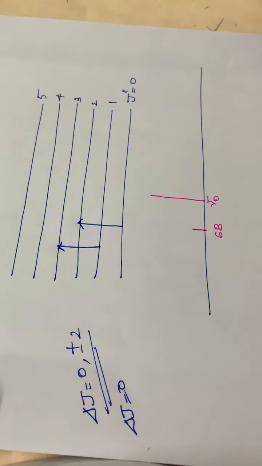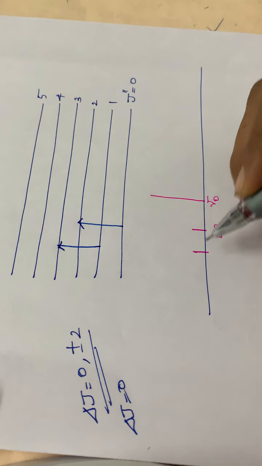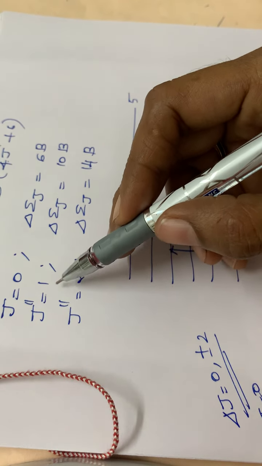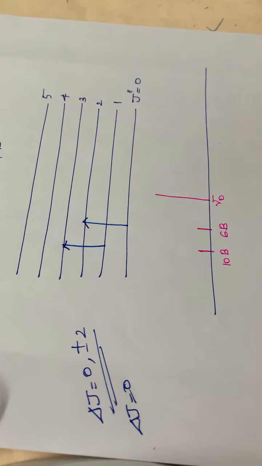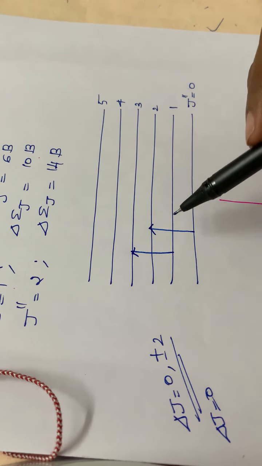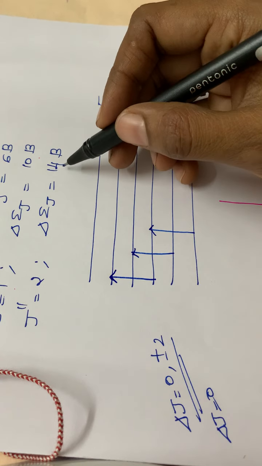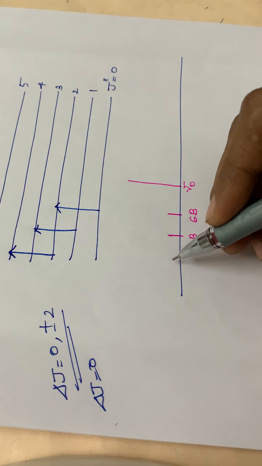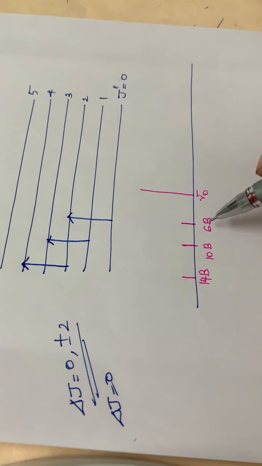From 1 to 3. Correspondingly one spectral line will be occurring and it will be at 10B, isn't it? J' = 1, it will be equal to 10B. Then the next one, the transition from 2 to 4, that means it will be equal to 14B. Correspondingly, this is 14B. Similarly, it goes on. So this will be corresponding to the Stokes lines.